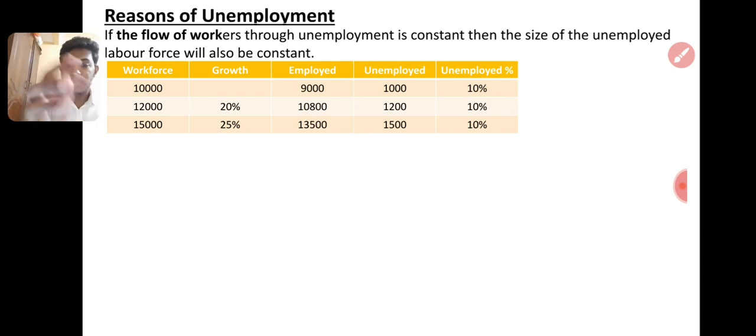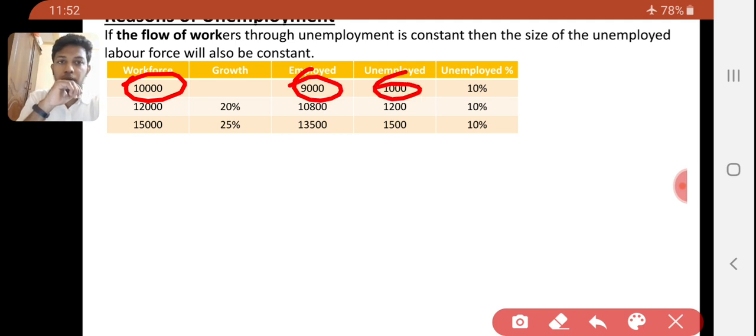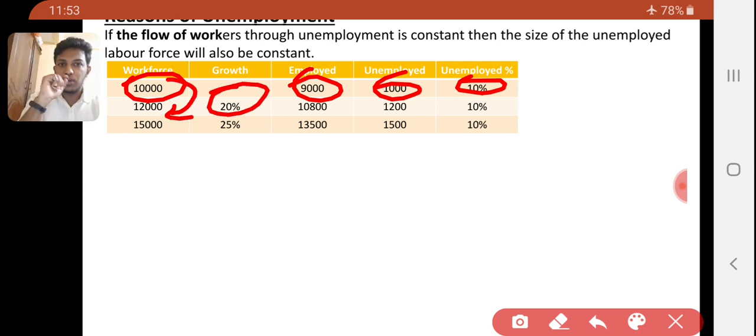The workforce, for example, take Sri Lanka: the workforce is 10,000 people. Employed 9,000, and unemployed 1,000. So unemployed 1,000 means the unemployed percentage is 10%: 1,000 divided by 10,000 into 100. The second one is 12,000. From 10,000 to 12,000, the growth rate is 20%: a 2,000 increase divided by 10,000 into 100%. So 20%.